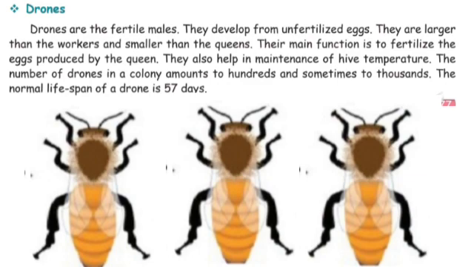The number of drones in a colony amounts to hundreds and sometimes thousands. The normal lifespan of a drone is 57 days. Student, what is the normal lifespan of a drone? The normal lifespan of a drone is 57 days.